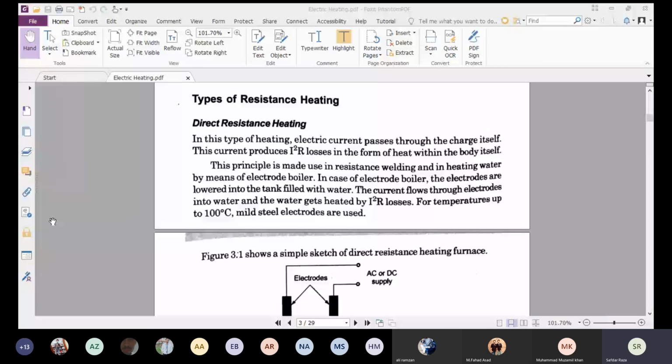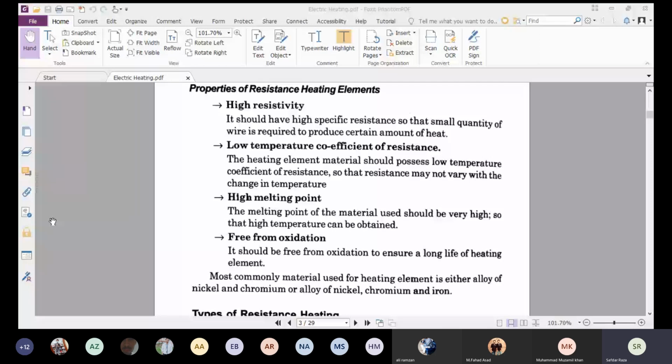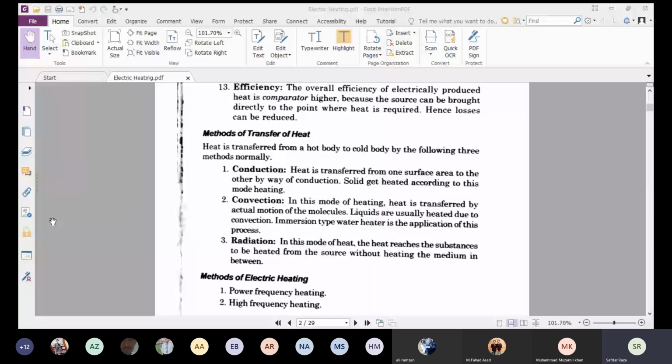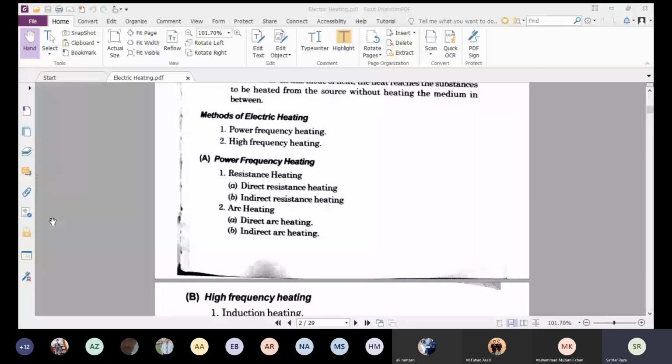In today's lecture we are moving towards resistance heating, and in resistance heating we have already discussed some of the things related to the mode of transfer of heat and all other things. But here the method of electric heating consists of two: number one is the power frequency heating, and number two is the high frequency heating.